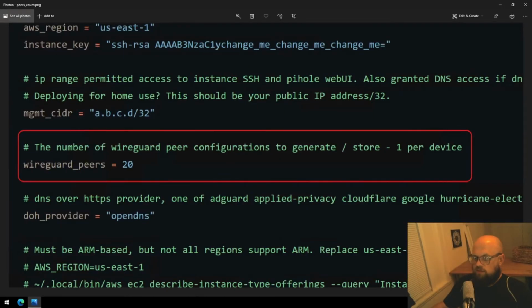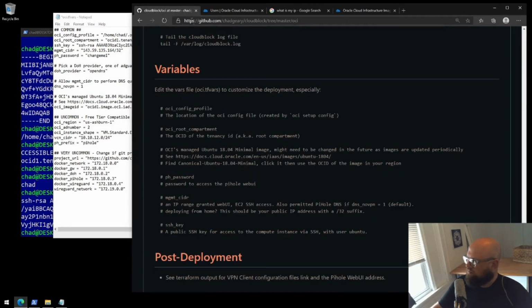A quick interjection. Make sure you set an additional variable, it's now in the README, called WireGuard peers. That will generate however many you choose configurations for your WireGuard VPN. For example, if you've got at least 2 phones that you know will use the Cloudblock service you deploy, make sure you have at least 2 set. The default is 20. There's no harm in generating more than you need. I believe the upper limit is around 250. Thanks. Back to the instructions.